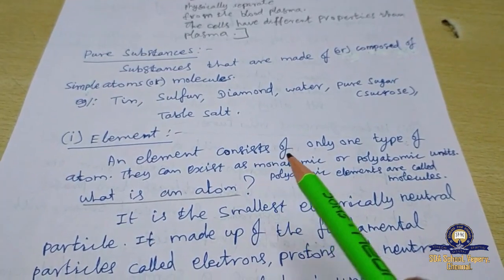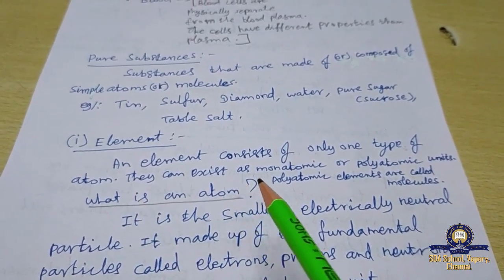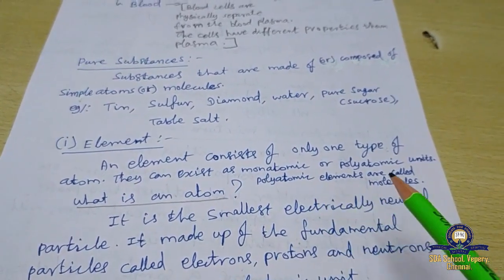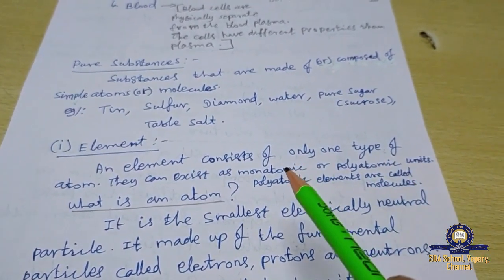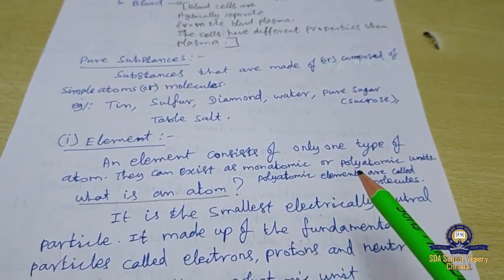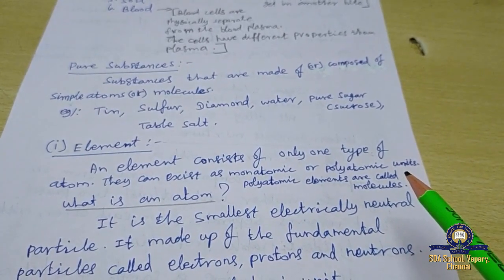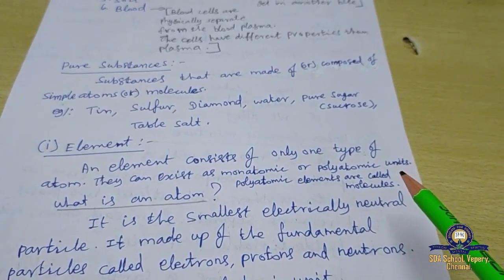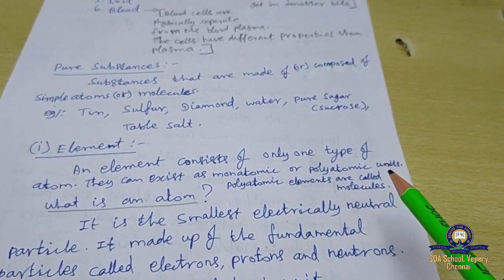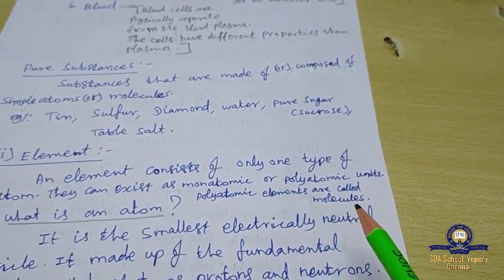An element consists of only one type of atom. They can exist as monoatomic or polyatomic. Monoatomic means only a single atom is an element. Polyatomic unit means more than one atom of the same type together as an element. That is polyatomic unit. Polyatomic elements are called molecules.